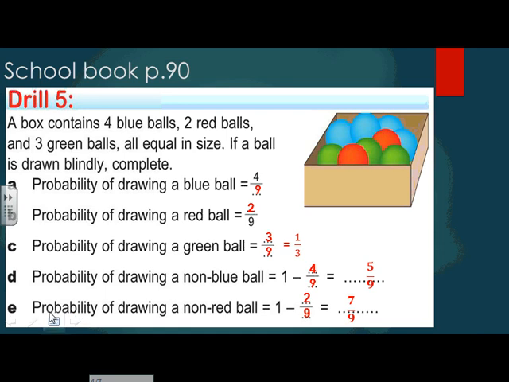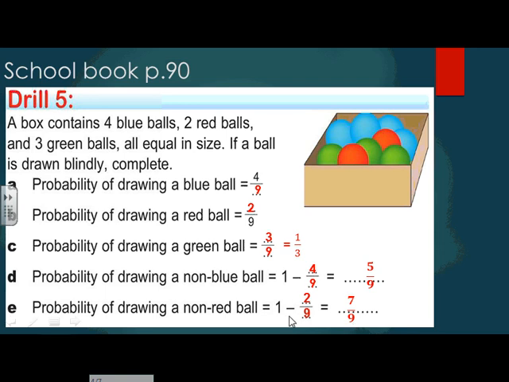The last question: the probability of drawing a non-red ball. Again, I want to cross out the 2. I don't want the red balls. I want the rest. The rest are 4 and 3. 4 plus 3 equals 7 over 9.